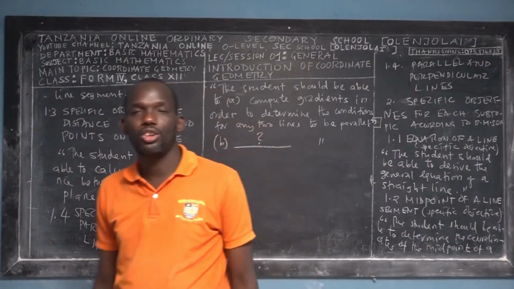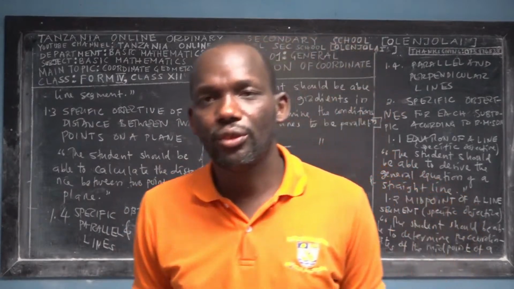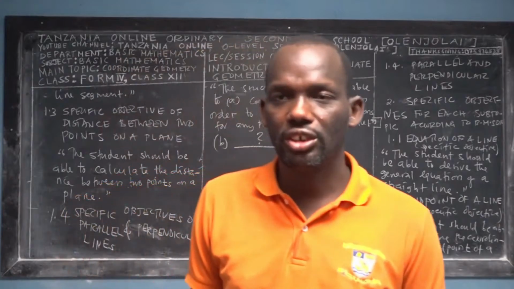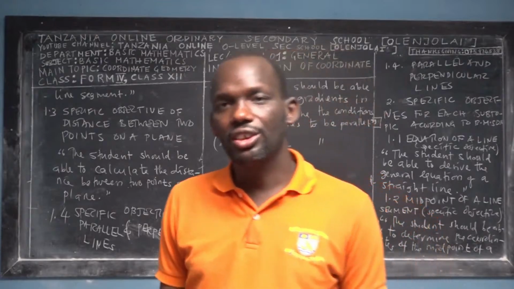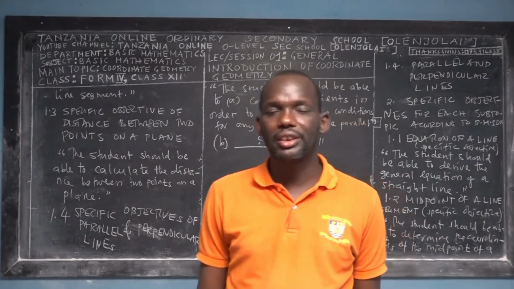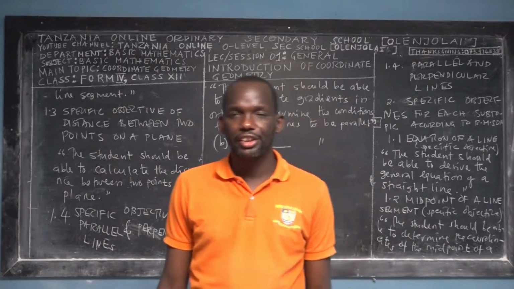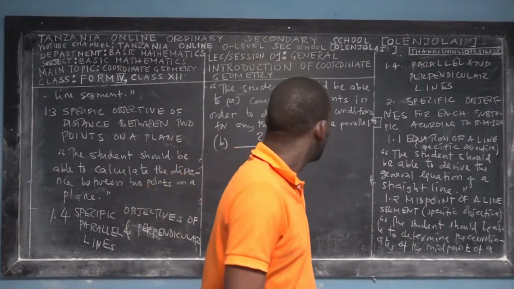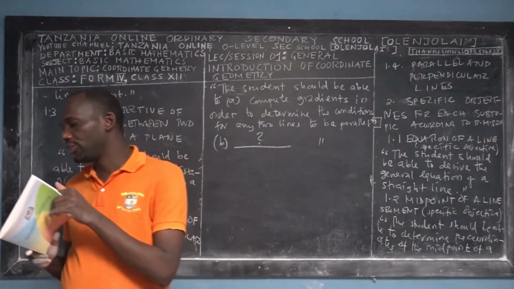So every teacher who is going to teach you coordinate geometry for Form 4 has to make sure that he or she meets those specific objectives, and sometimes even takes you beyond them so that you become competent in any questions of coordinate geometry. That is a piece of information that I wanted to share with you in this session.